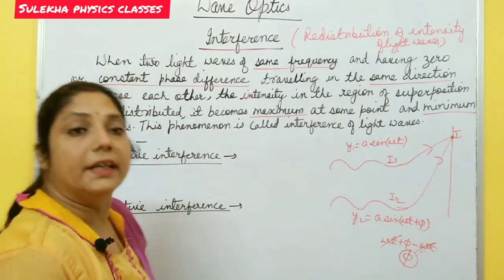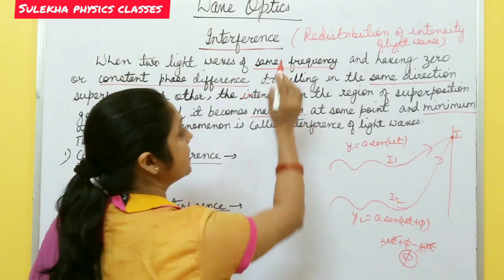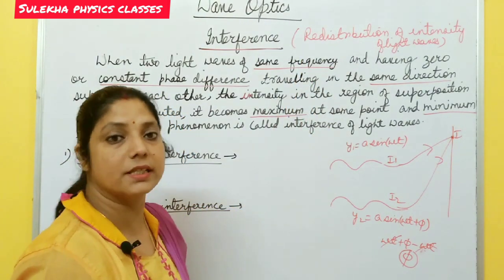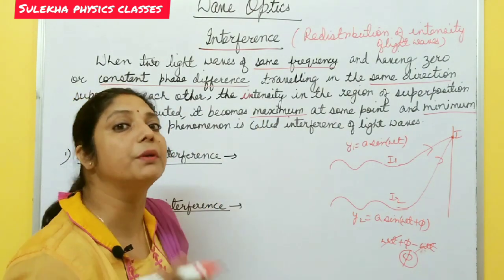Okay, so for interference to take place, the two sources must have the same frequency and constant phase difference, and this type of source is called a coherent source. I will discuss after this what we mean by a coherent source.